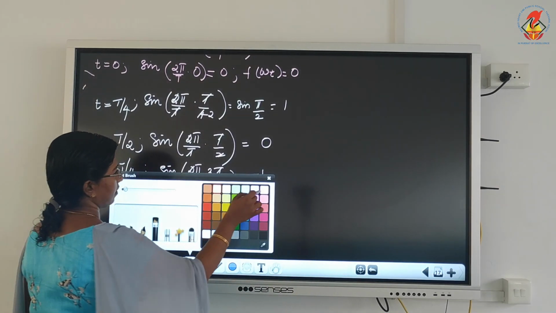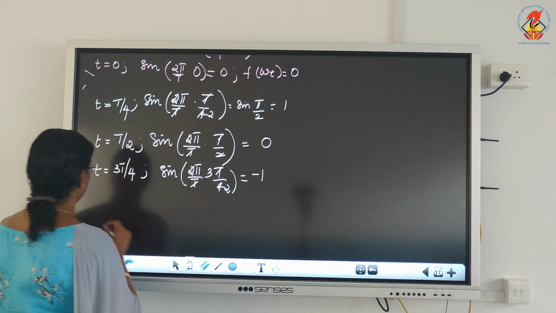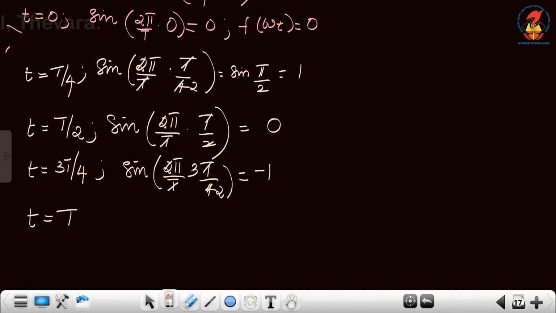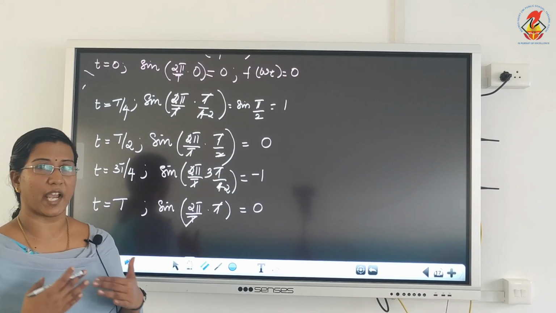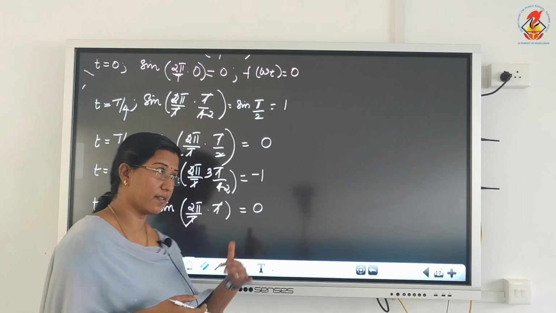Again, at the end of one complete motion, that is t is equal to capital T. For us, our example was 2 seconds. It will be sin 2 pi by T into T, that is sin 360, that is 0. So let us see how the function sin theta or sin omega t can be represented graphically.